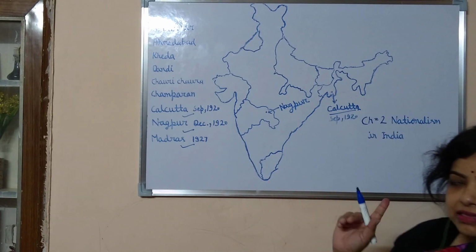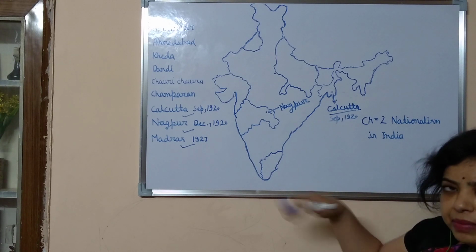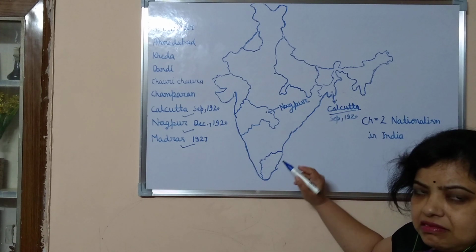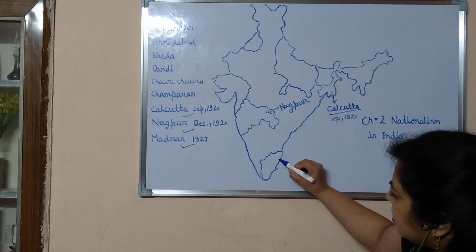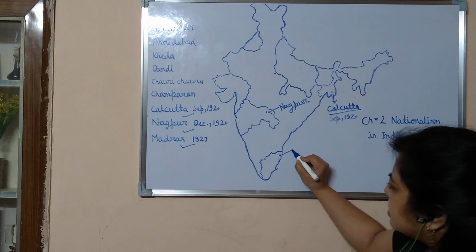Then the Congress session of 1927 was held in Madras, the old name of Chennai. Chennai is in Tamil Nadu. Here is Andhra Pradesh, so near the border, this is Madras.